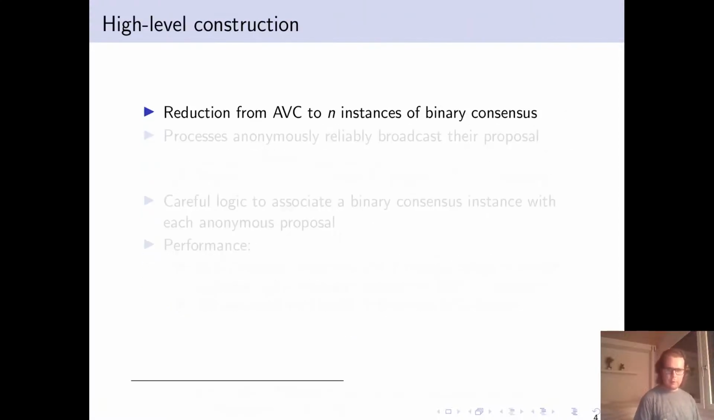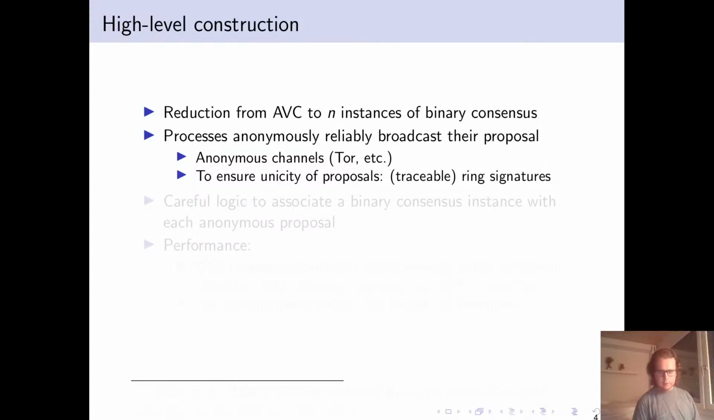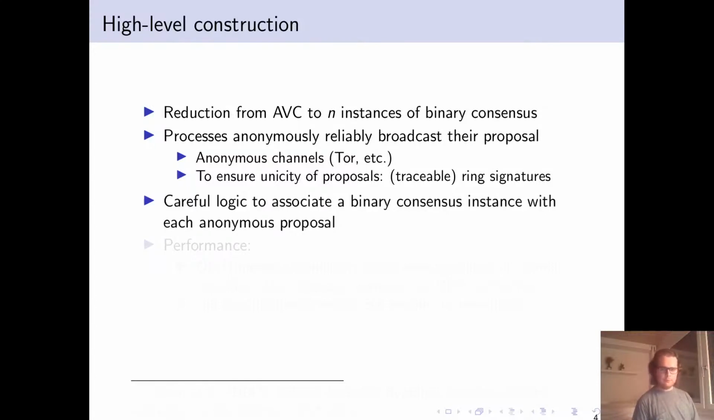So at a higher level, the way we solve this is we perform a reduction to binary consensus. To begin, processes will anonymously, reliably broadcast their proposal. So we make the assumption of anonymous channels here. This could be implemented internally, or this could be implemented using something like Tor. To ensure that at most one proposal per process is sent, we use traceable ring signatures. We make careful logic to associate a binary consensus instance with each anonymous proposal.